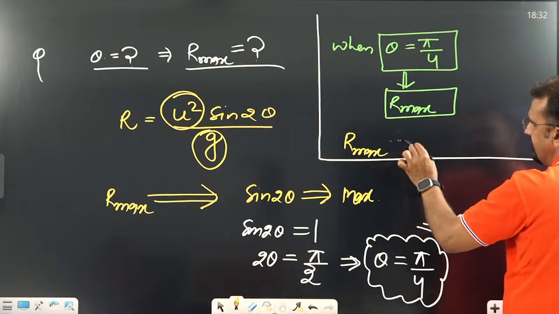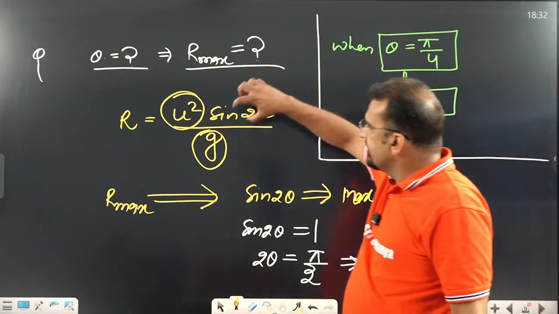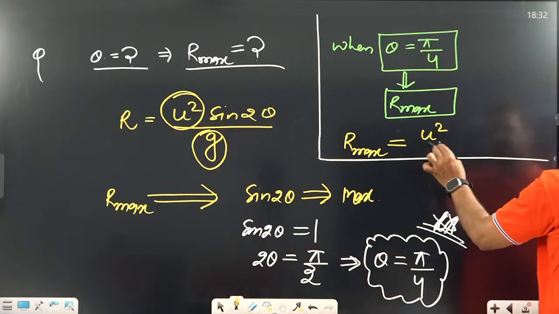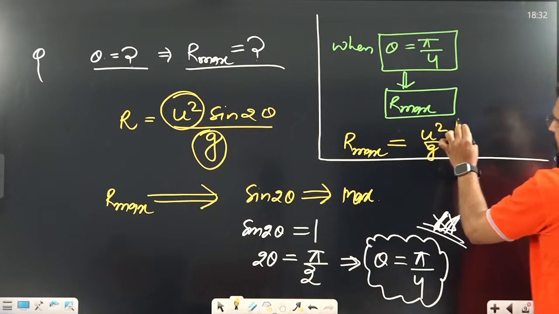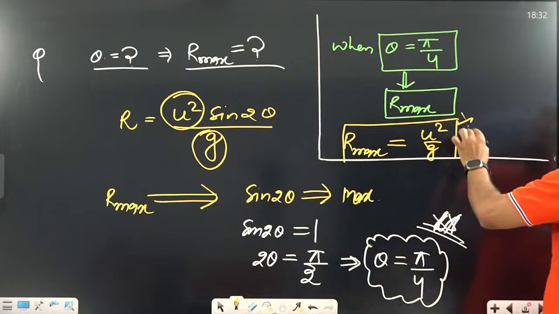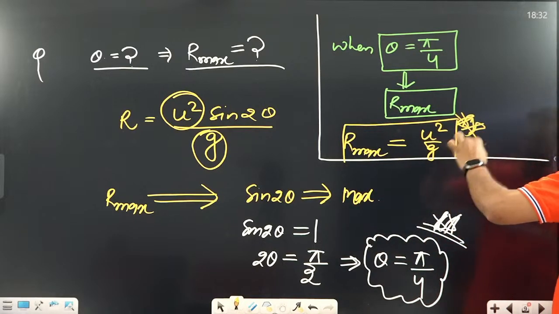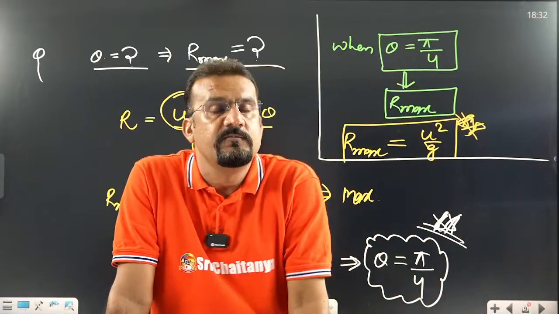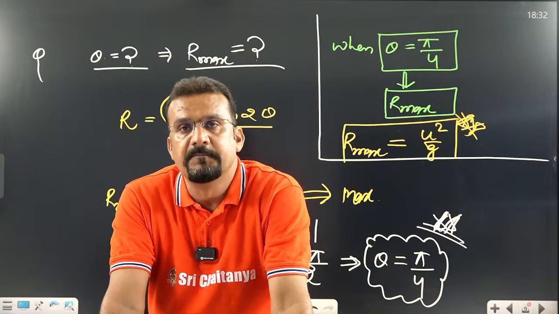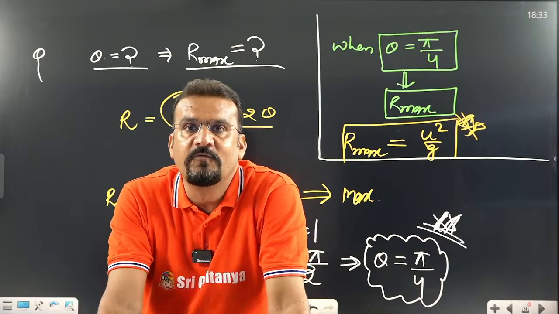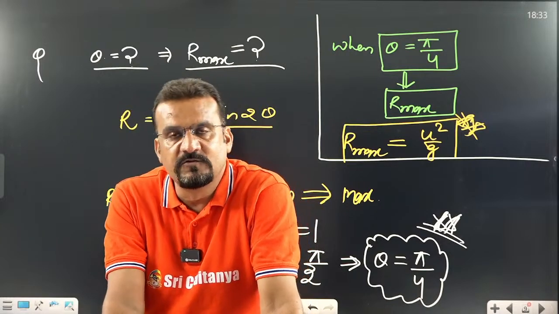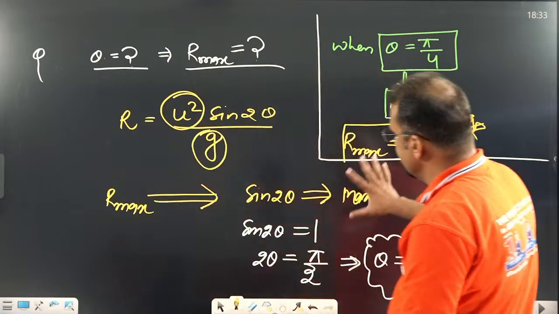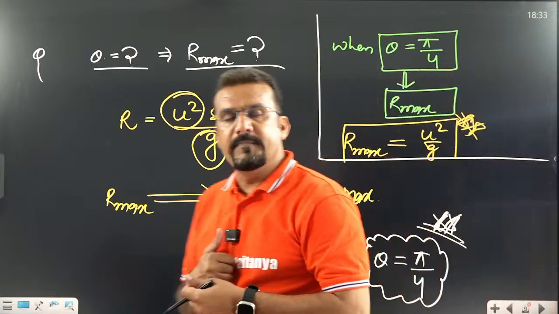What is R maximum? This is maximum, meaning sin 2 theta is 1. So this is going to be U square divided by G. Remember, this concept is very important. In the last 10 years, at least 3 to 4 times you will find the same question being asked in the NEET exam. This is a favorite area of the NEET exam, so be prepared for these types of questions. So one concept is this one for R maximum.